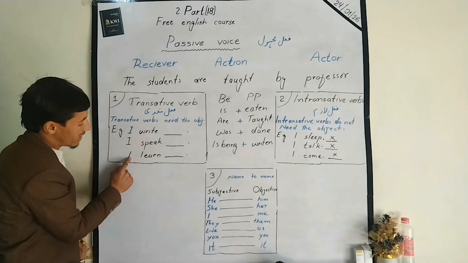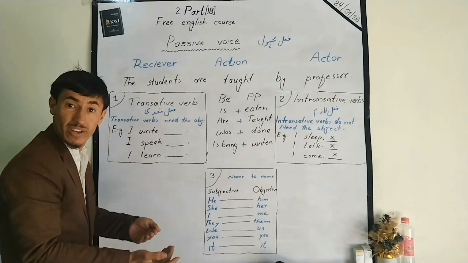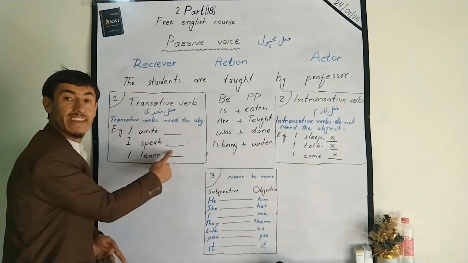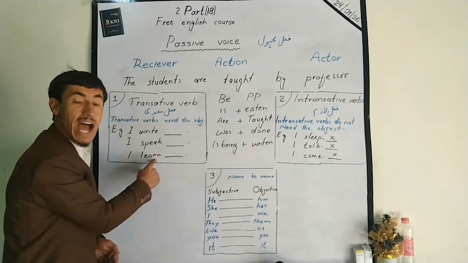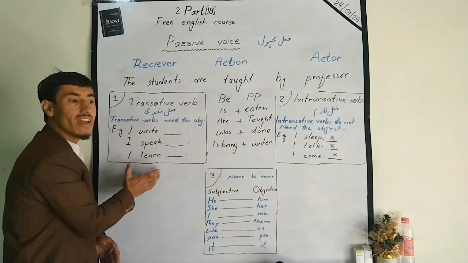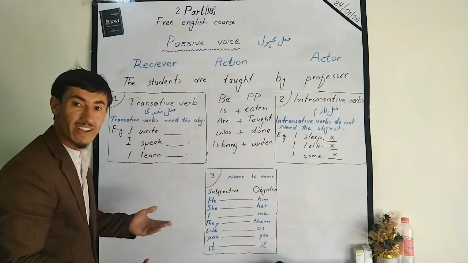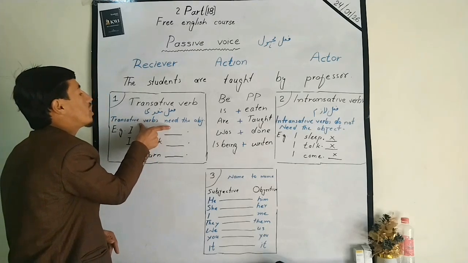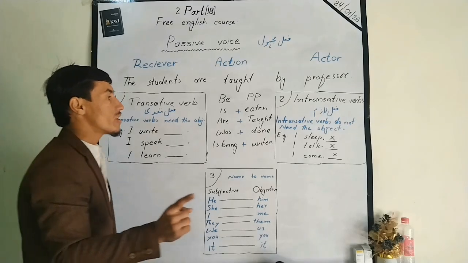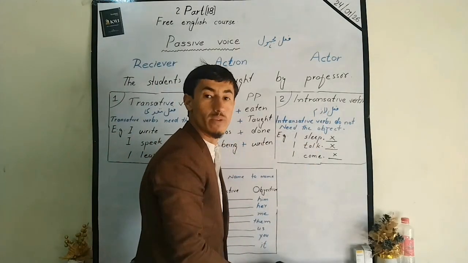So let's come to the last example. That is I learn. What do you learn? I learn a lesson. I learn English. I learn anything you want to choose for the object would be fine. So transitive verbs need the object. Remember it. So the second option, that is intransitive verbs.